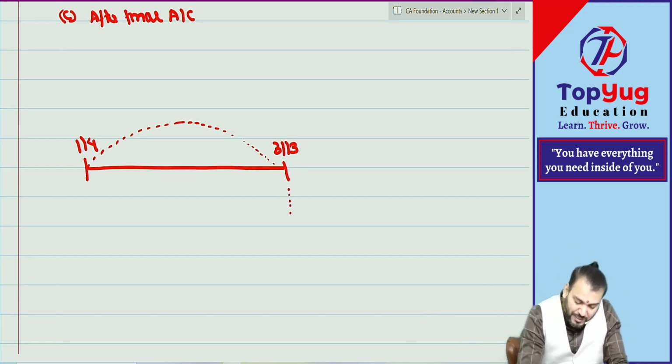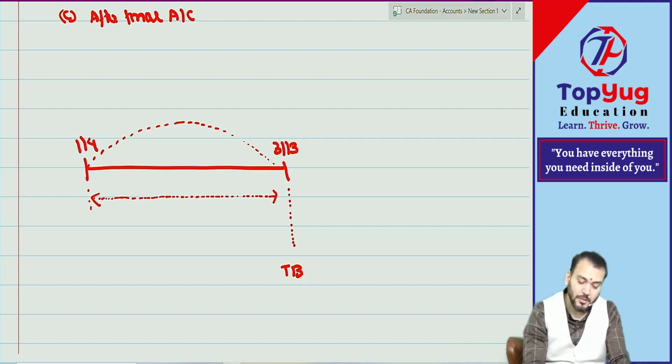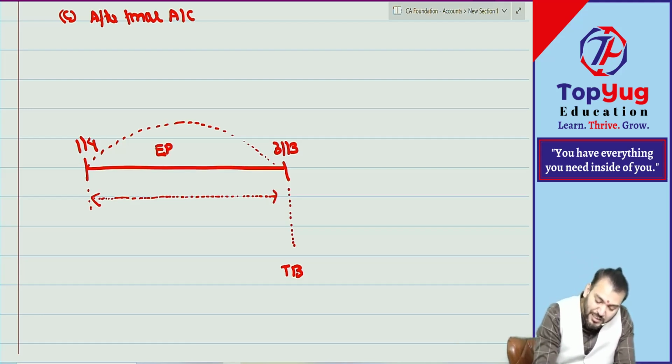So it means trial balance will be prepared on this date. Trial balance is prepared. Can I say any error which is identified during this period, before preparing the trial balance, means error of this year only?